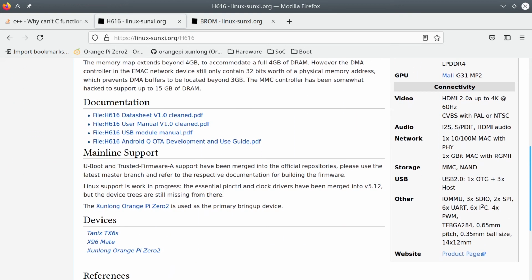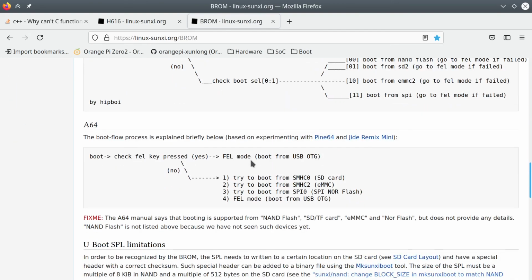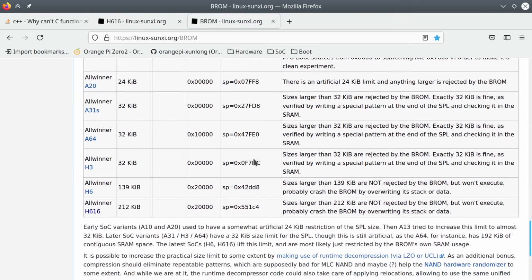Surprisingly, the Allwinner site does not offer the H.616 documentation. The Linux SunXI page on the boot ROM has more information about addresses. The table there claims that the boot image for the H.616 is limited to 212 kilobytes and loaded at hex 20000. With that information, we can finally get to linking our LED's code.